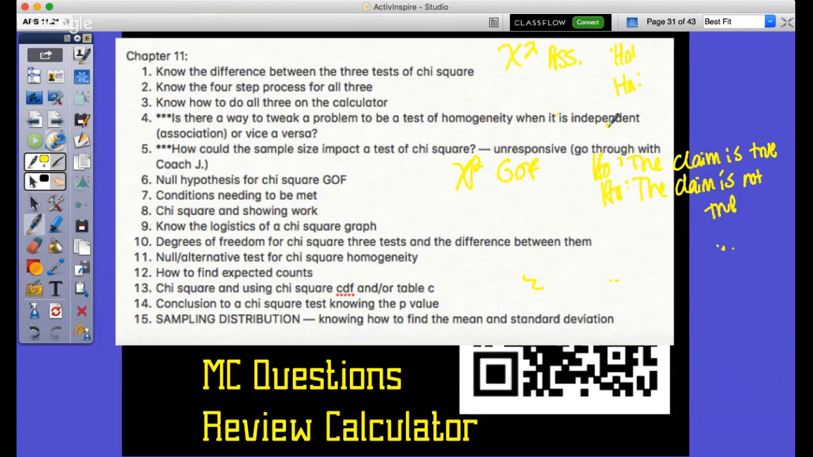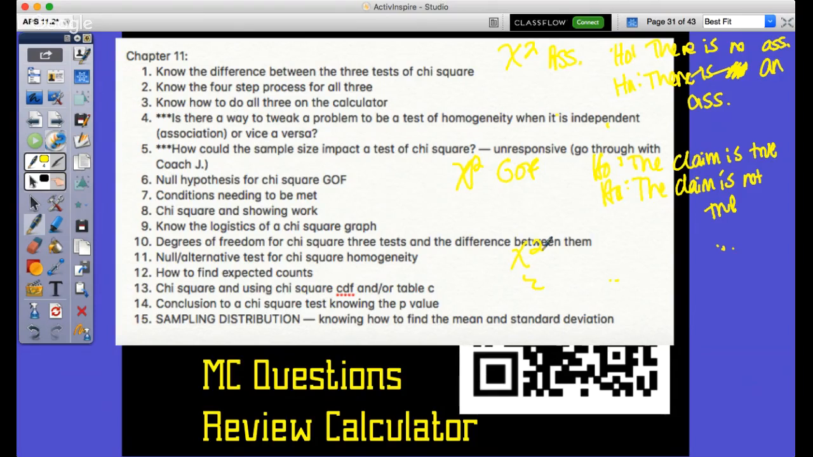So chi-squared association: the null is that there is no association. And the alternative is that there is an association. I got so excited about writing "there" that I mixed it up. So the null is there's no association, and the alternative is there is an association. Can you go over how many samples and variables each one has? Yeah, we'll do that for each of these.